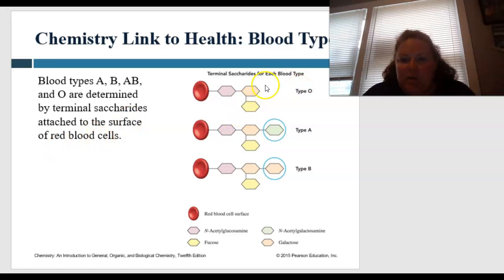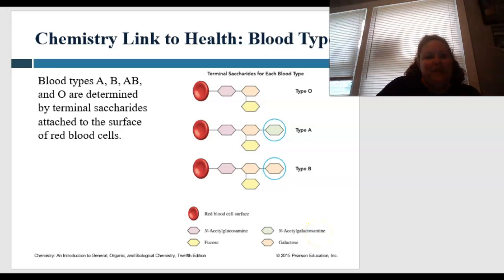So for type O, you can see it's like this. Type A is like this. Type B is like that. So this is why O is the universal donor, right? Because they're both good. You can see that the pink is going to be a galactose. So type B has a galactose on the end, where type A has an N-acetylgalactosamine. Anyway, it's going to be different.